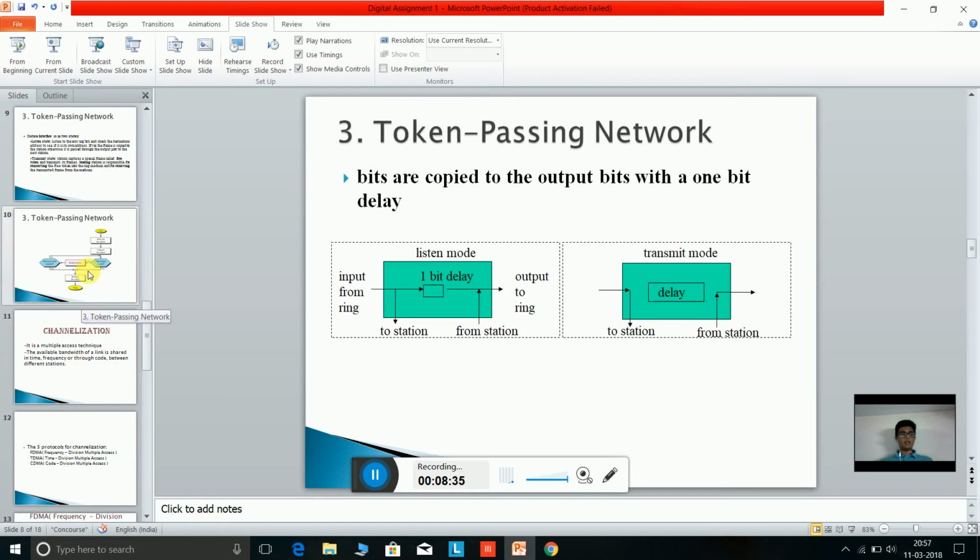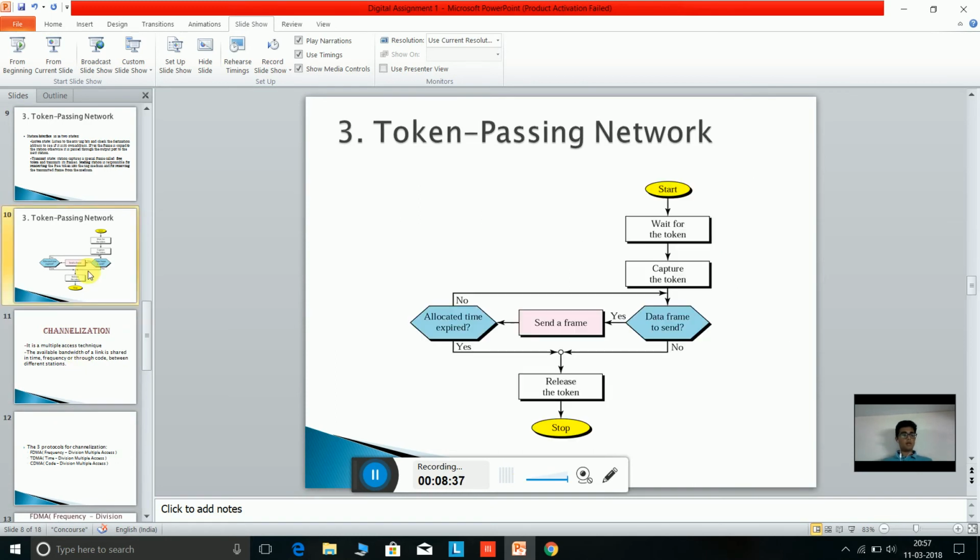Next, we are going to talk about the procedure of token passing in a flowchart. The station waits for the token, then it captures the token, and if it has some data frame to send, it sends the frame, and if the allocated time has expired, then it releases the token and the token goes to some other station.